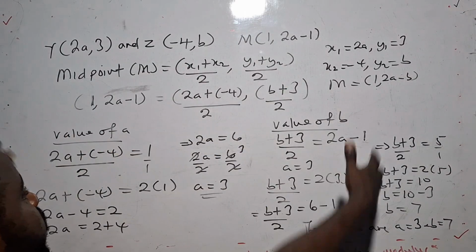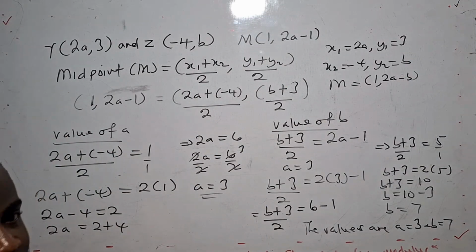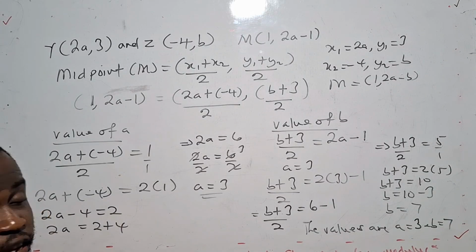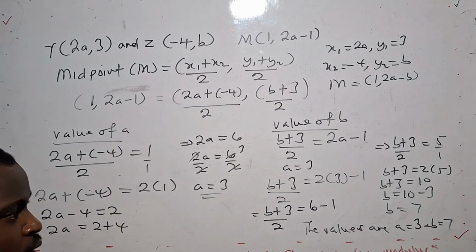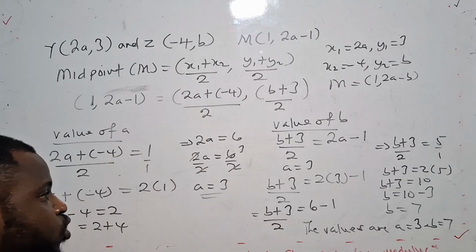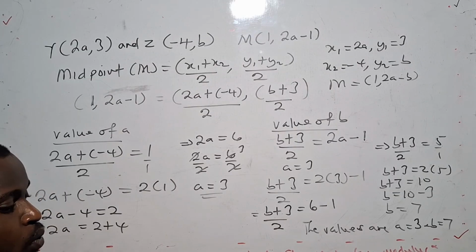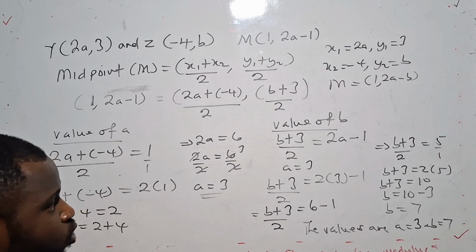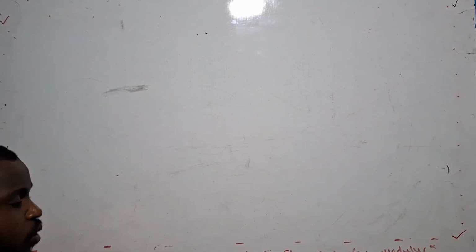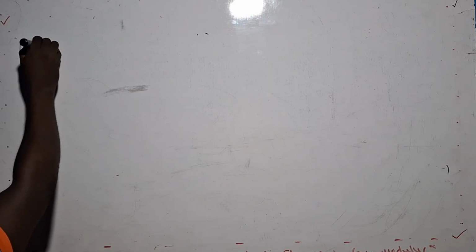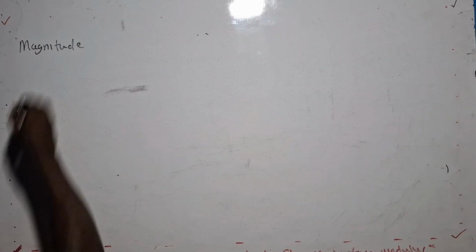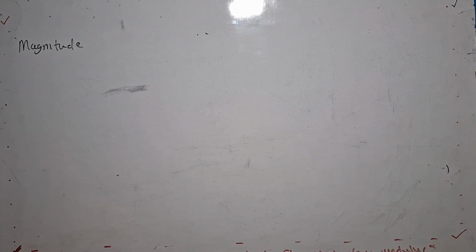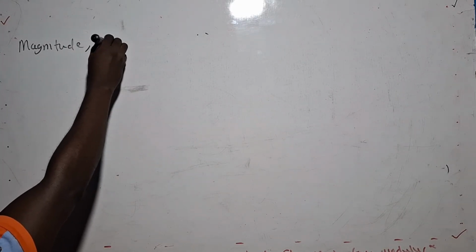So this brings us to the end of the lesson on finding the midpoint of a given line. So watch closely. We are going to find the magnitude, the distance, or the modulus of the line as well. So keep watching. In this part, we are going to talk about the magnitude. And I've told you that the magnitude of a line is the same as the length.